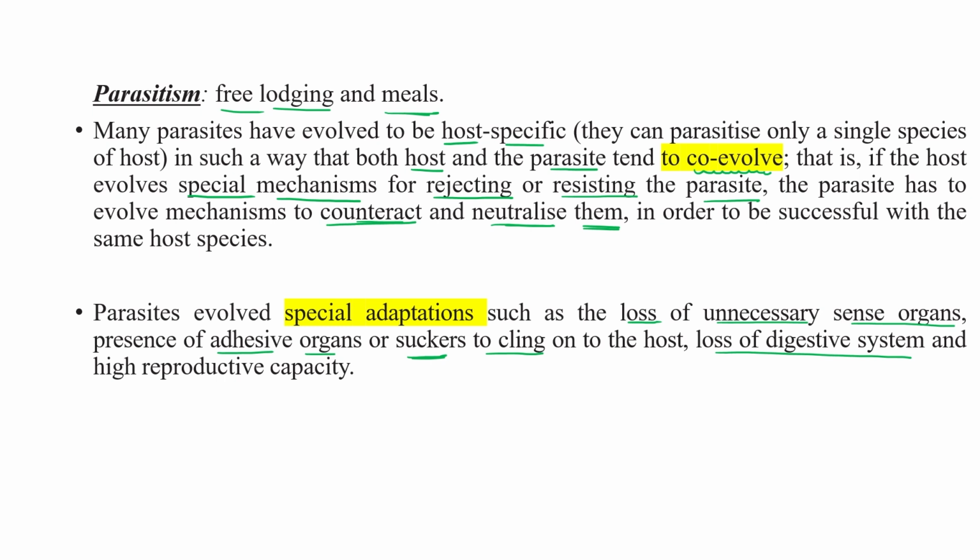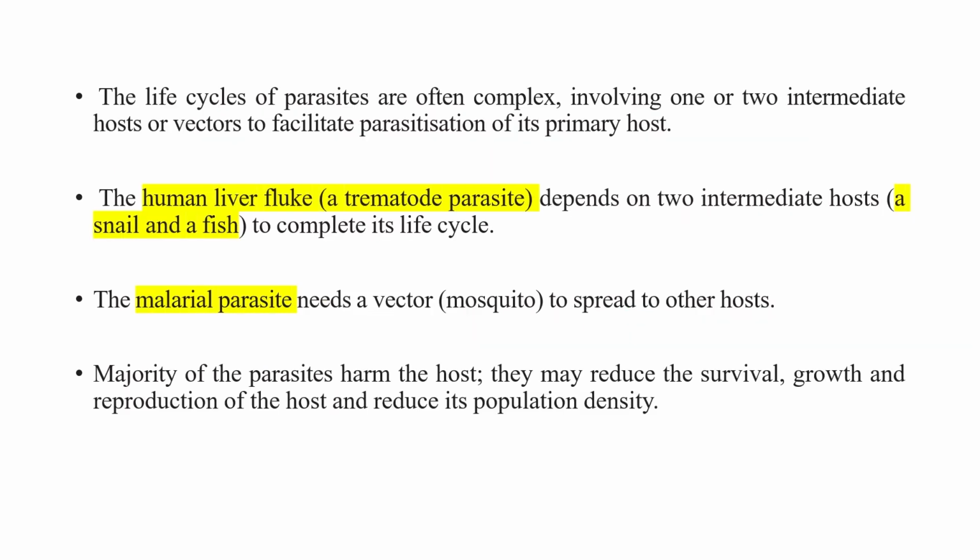Also high reproductive capacity. So this is how parasites also adapt themselves. The life cycles of parasites are often complex, involving one or more hosts or vectors to facilitate parasitism of the primary host.